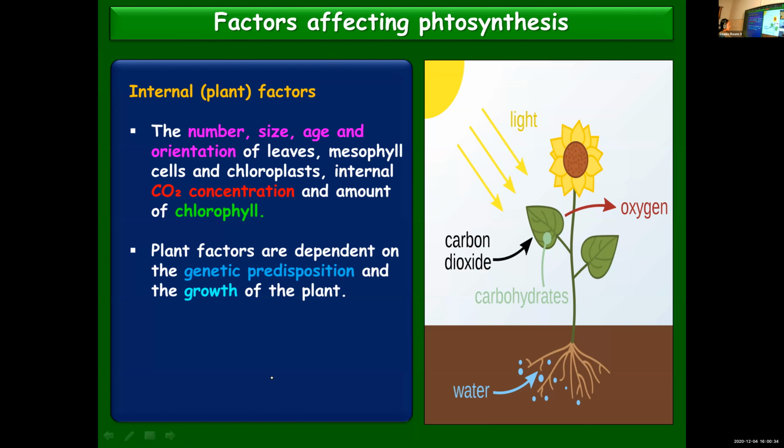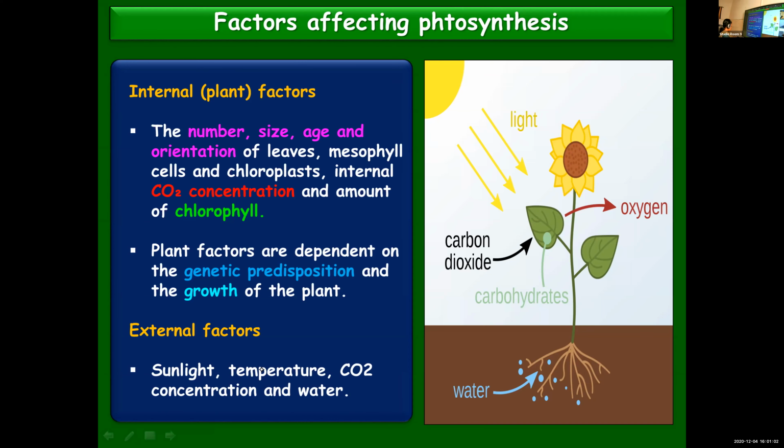The different factors we said, the plant factors, means number, size, age, orientation of leaves, then what else we said? Mesophyll cells, chloroplast, then the carbon dioxide concentration within, amount of chlorophyll. These are some of the plant factors. So all that can be decided by genetic predisposition, already decided by the genes and by the growth of the plant.